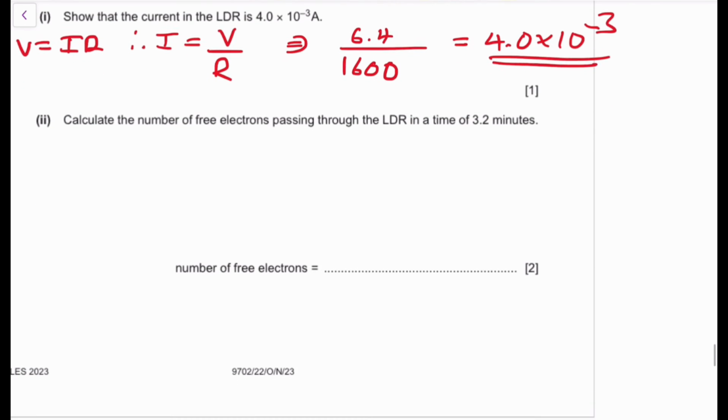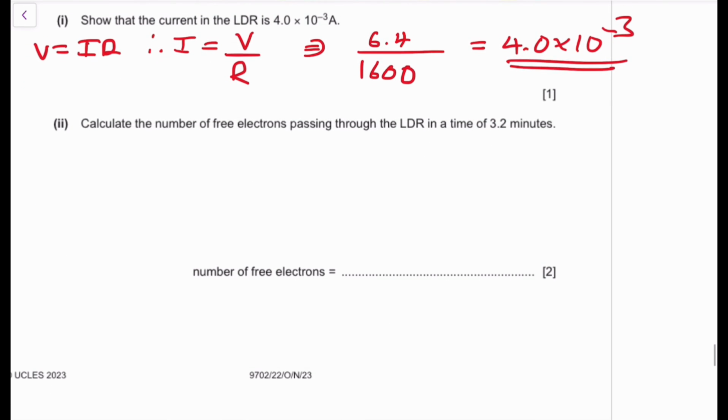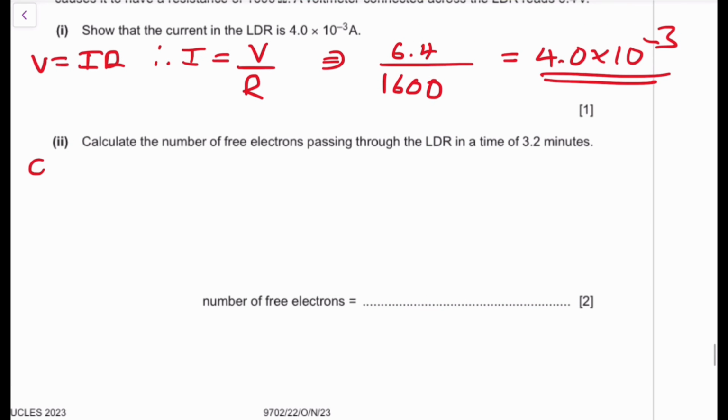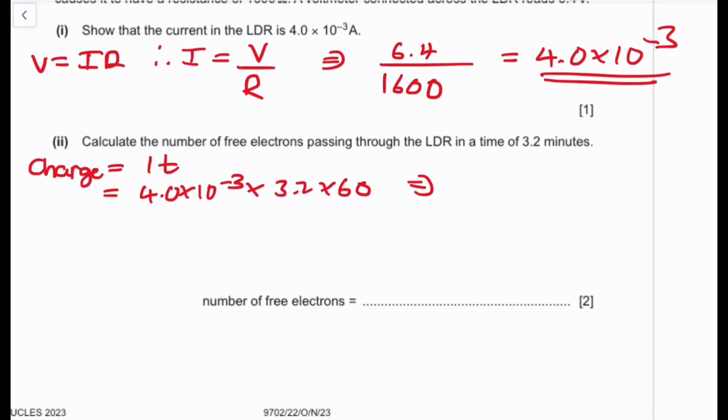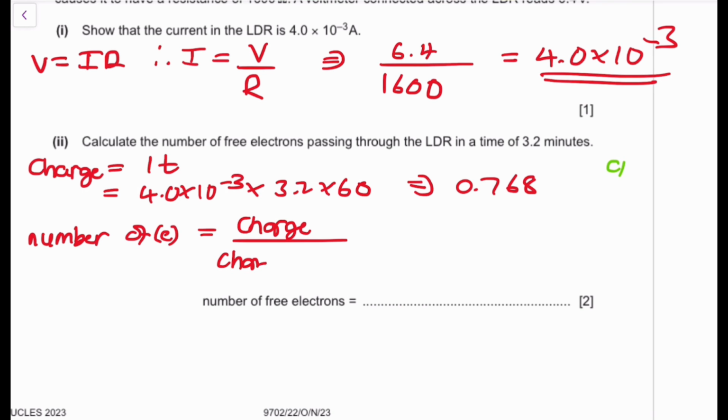Okay. Then calculate the number of free electrons passing through the LDR in a time of 3.2 minutes. What do I know? I know that charge is equivalent to IT. My current is 4.0 times 10 to the power of negative 3. My time is 3.2 in seconds times 60 is going to be 0.768. So that's my first mark. I have obtained it. The next mark comes from you knowing that the number of electrons is going to be equivalent to the charge that you have divided by the charge of one electron. So one electron has its own charge.